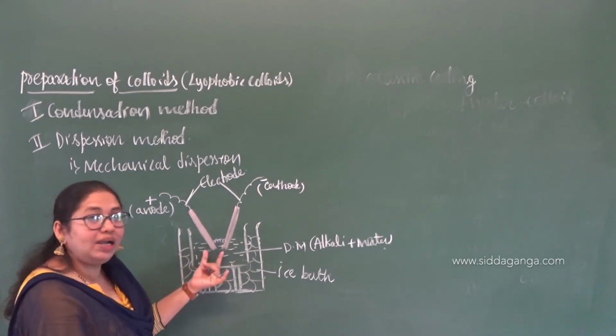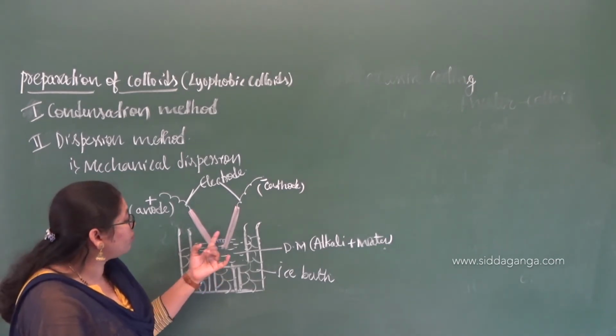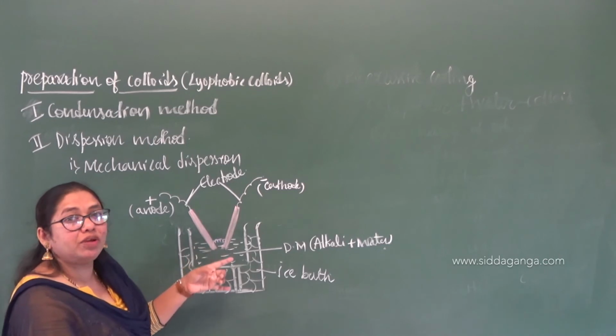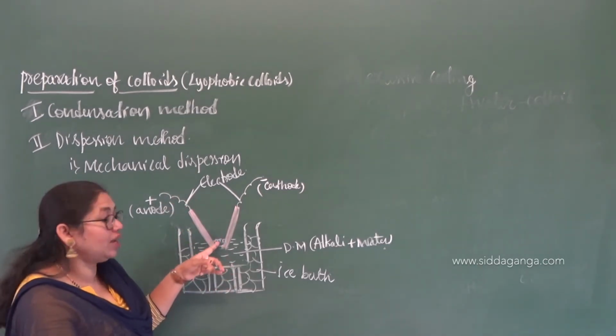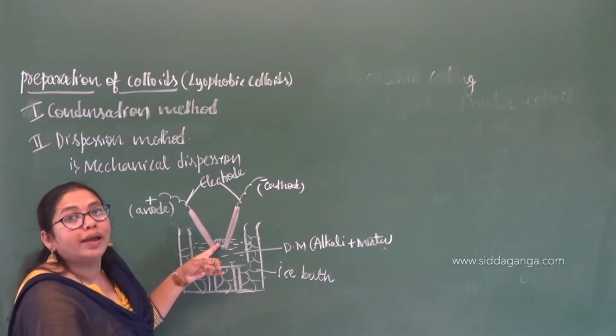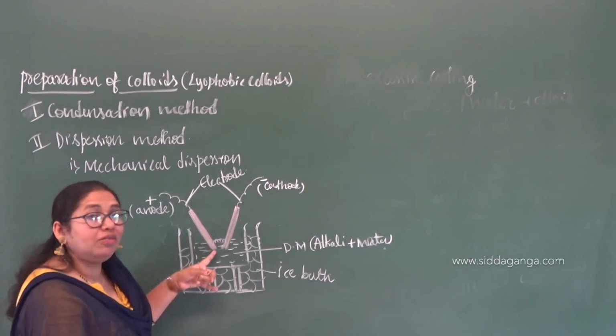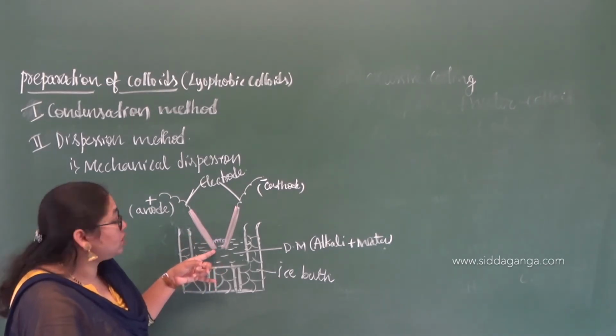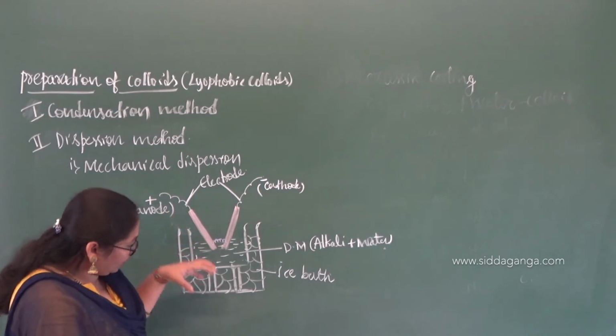So that leads to the melting of the electrodes, and there is a formation of an electric arc between these two electrodes.